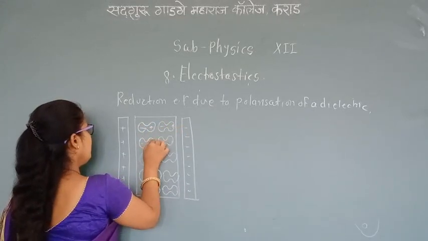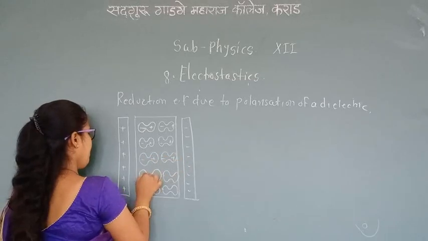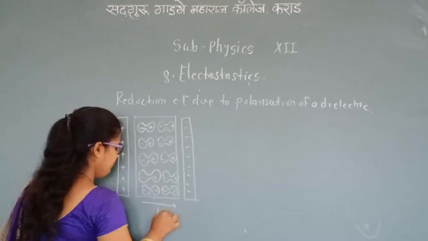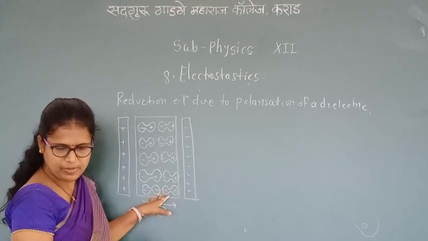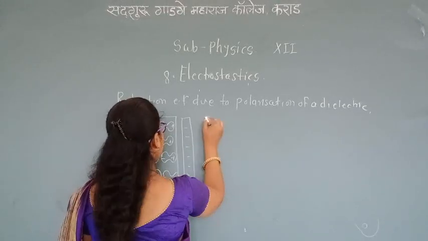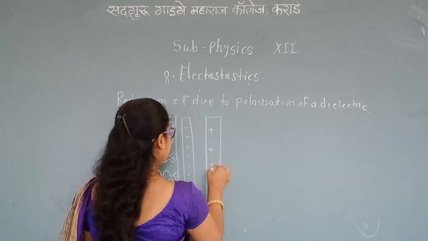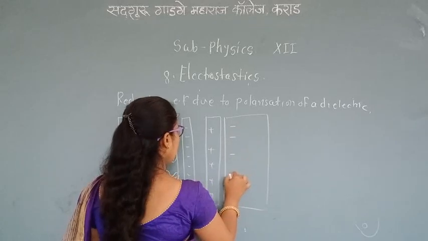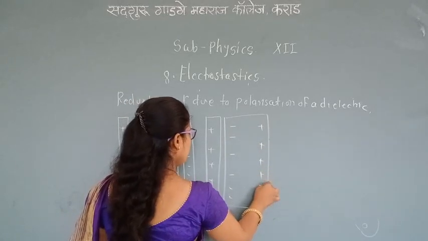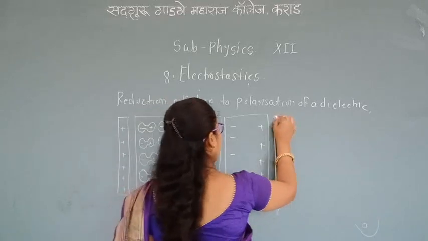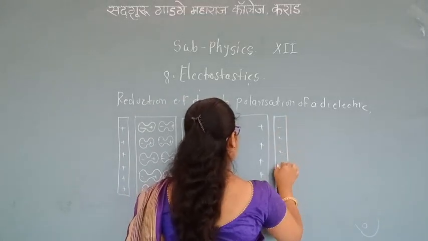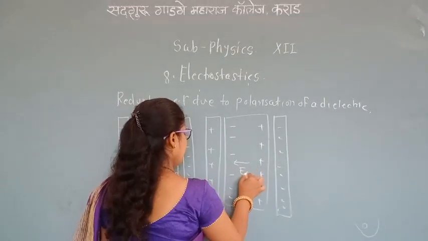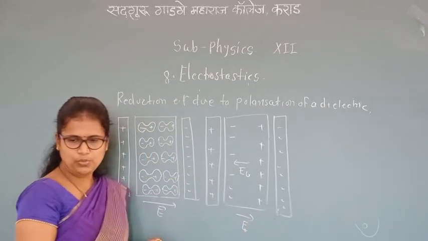Positive, here applying electric field. Then one more diagram is drawn here, in between negative and positive charges. By the reduction, here we get that negative charge. Here applying external field, the electric field is applied.